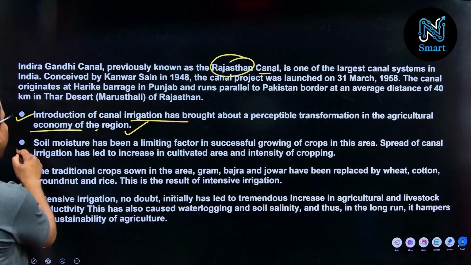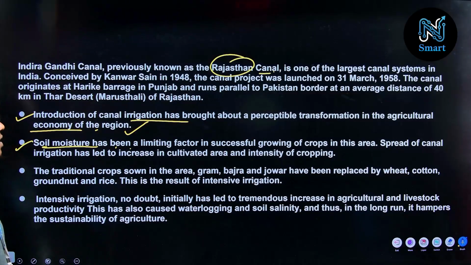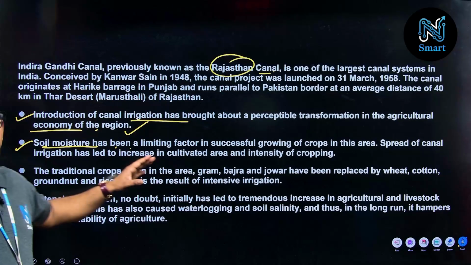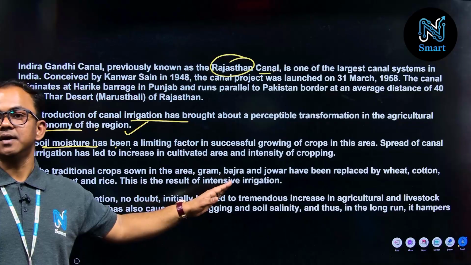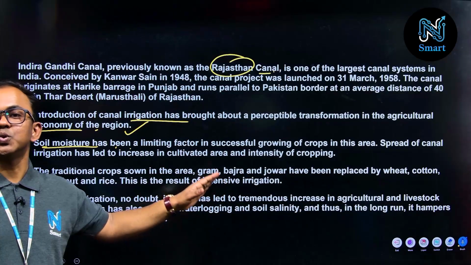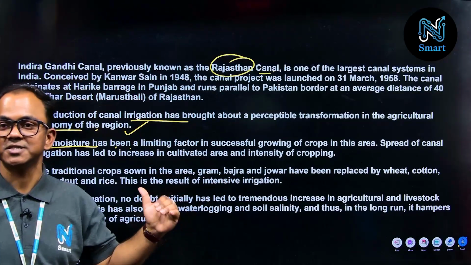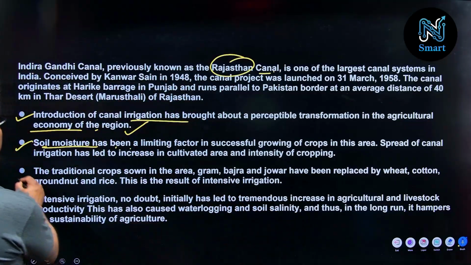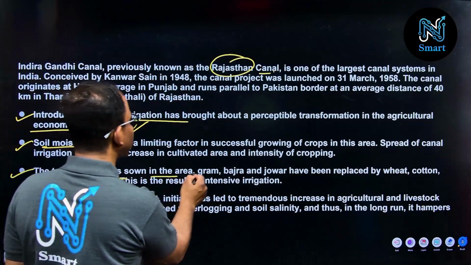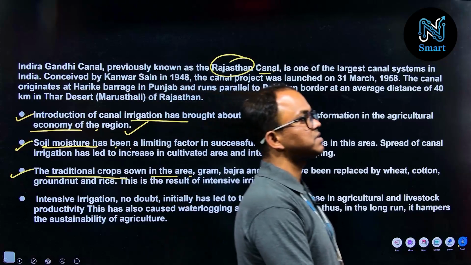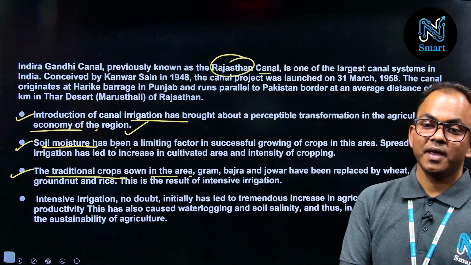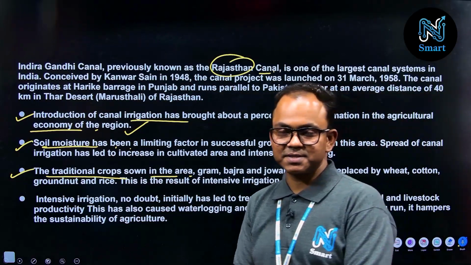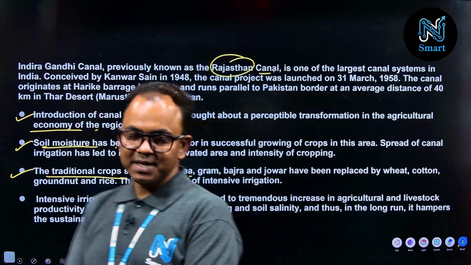The next point you will write here: soil moisture also increased, right? It's a good sign for productivity, especially for agricultural productivity. Next point, the traditional crops were only allowed to grow here due to these environmental conditions, right?